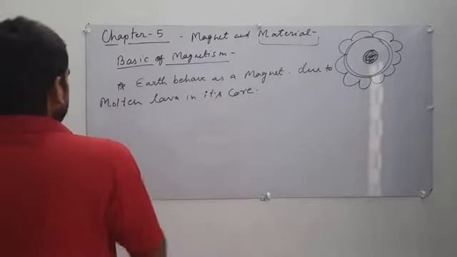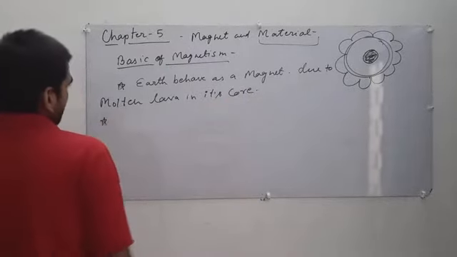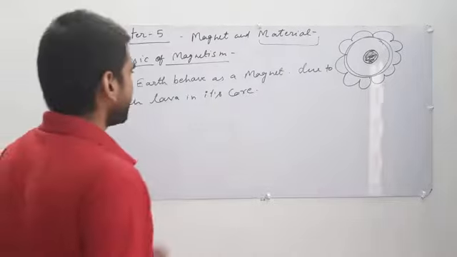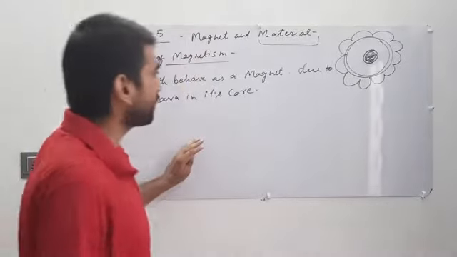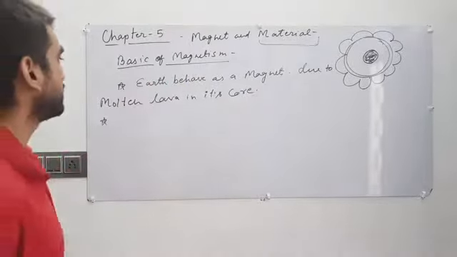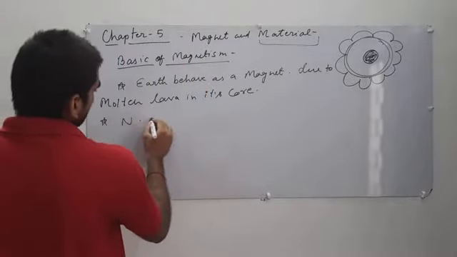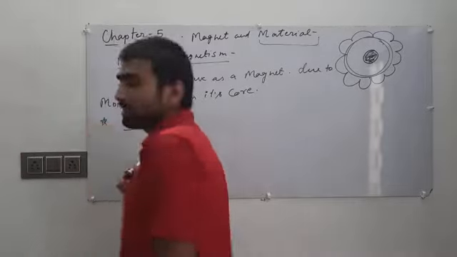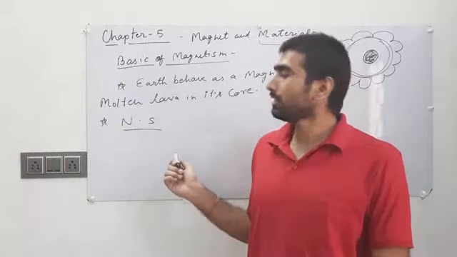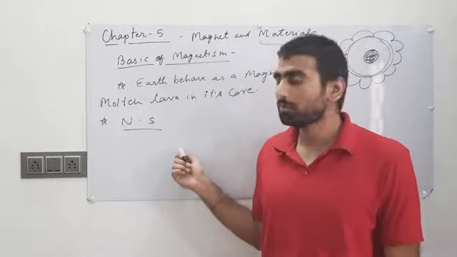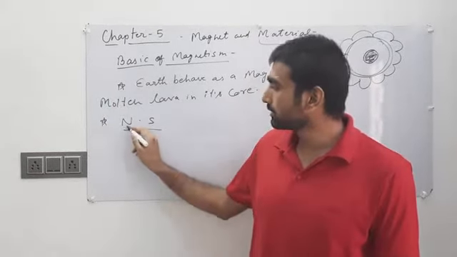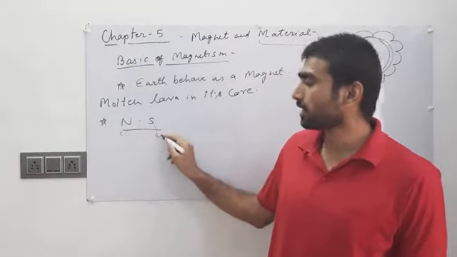The second point is that earth has a magnetic field, and the poles of this magnet are the north pole and the south pole. Earth has a magnetic field, and this magnetic field forms poles. One pole is the north pole and the second pole is the south pole.